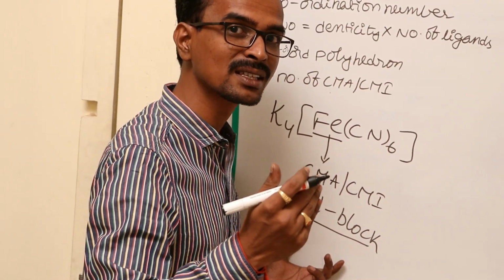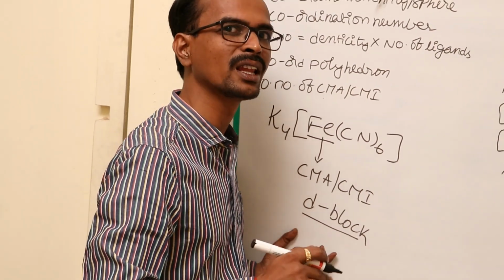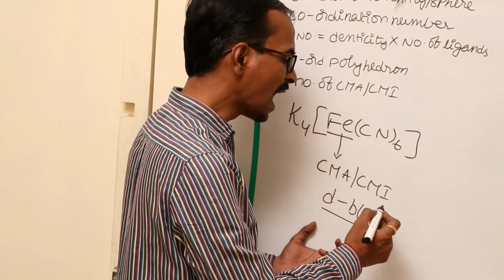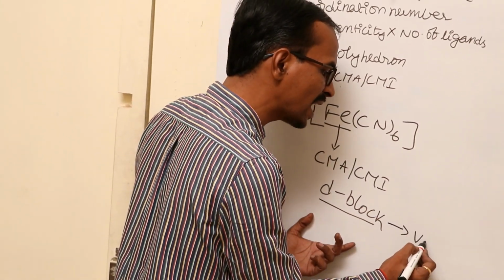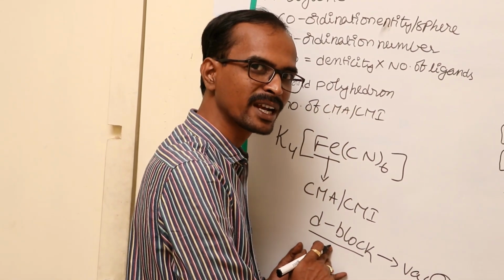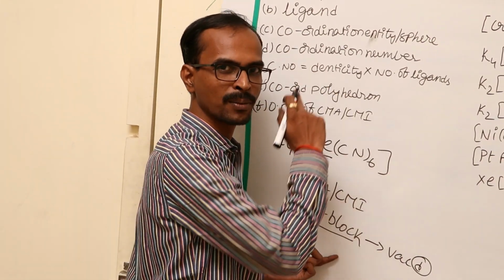The d orbital is vacant in the valency shell, either in the native state or in their most stable oxidation state. Because of the availability of vacant d orbitals, mostly these d block elements will form complex compounds.